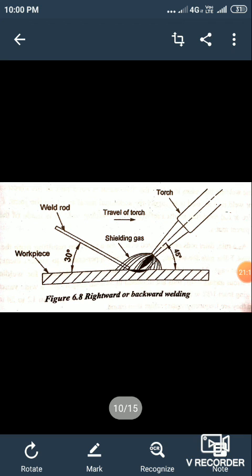Next, applications. Oxyacetylene welding is extensively used for joining and cutting of thin sheet metals. The second application is welding of dissimilar metals. It is also used for brazing, silver soldering, metal heating, and oxy-fuel cutting. Okay, thank you.